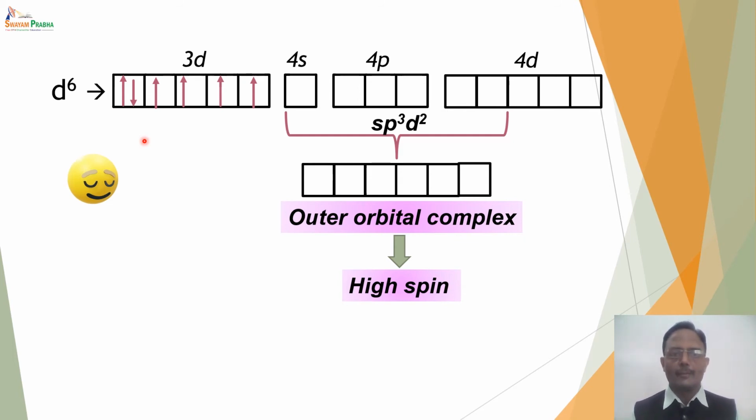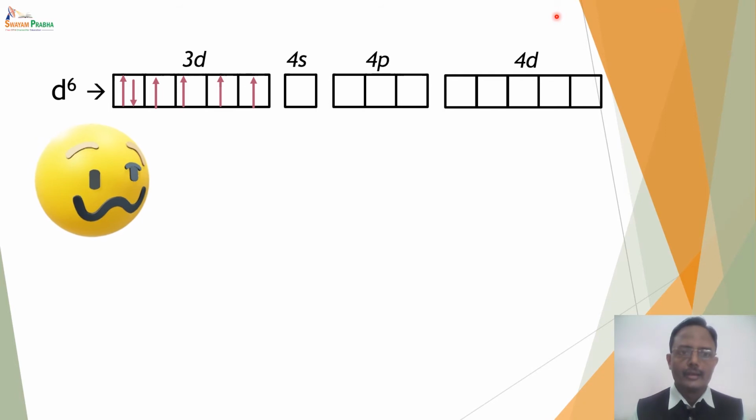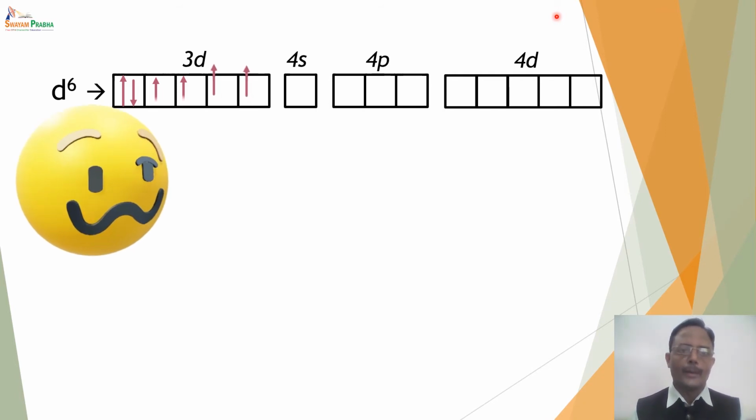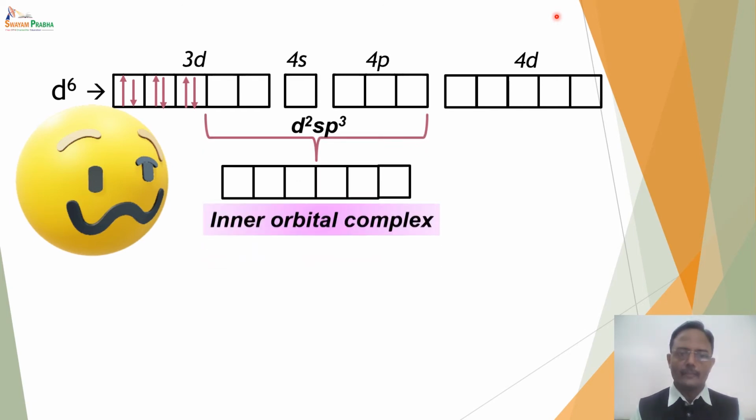This outer orbital complex is said to be a high spin complex, having the same number of unpaired electrons as the isolated metal ion. It is paramagnetic in nature since there are 4 unpaired electrons in the 3d subshell. But if the ligand is strong, it will make the electrons pair up within the 3d subshell, making a vacancy of 2 d orbitals, undergoing d2sp3 hybridization, thereby forming an inner orbital complex.